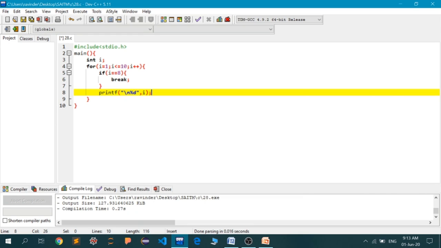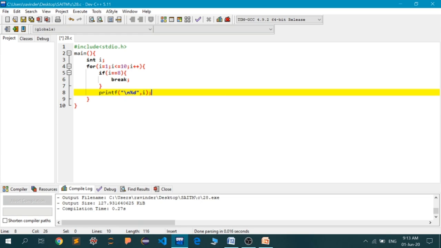So what will happen here is the loop will run for 1 to 7 smoothly, because we will not go inside this if block since the value of I is not equal to 8 at any time. At the 8th iteration, the value of I becomes 8. At that time, the condition of the if block will be true, and we'll go inside the if block.